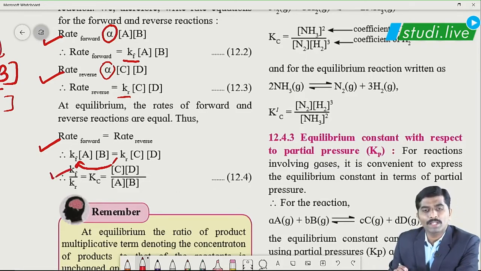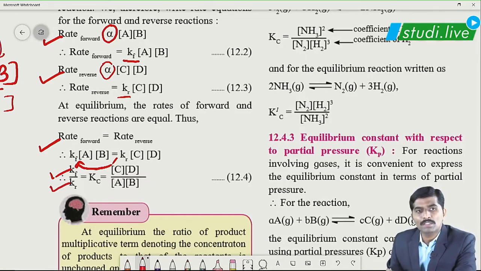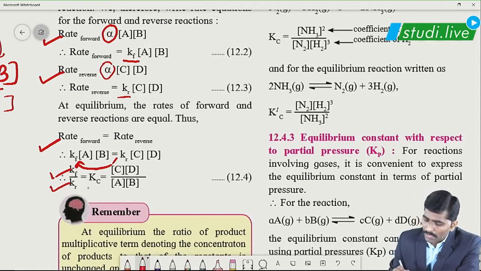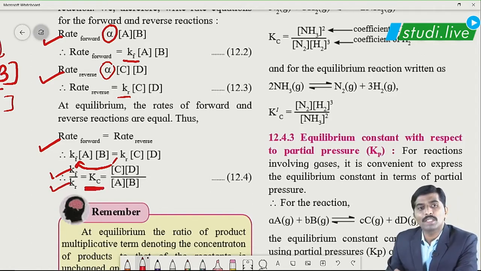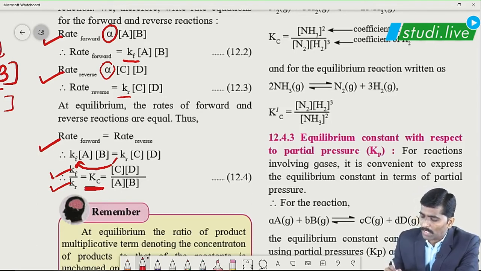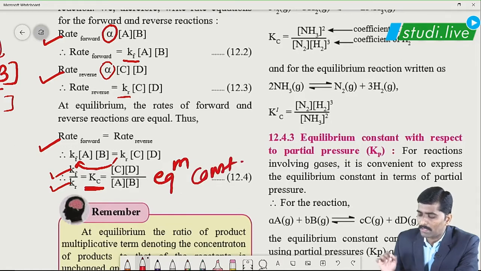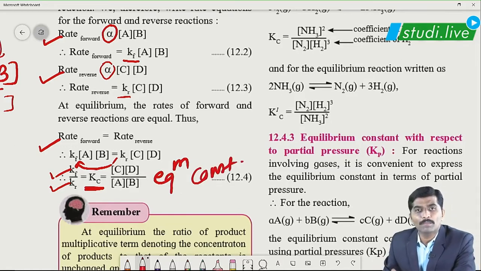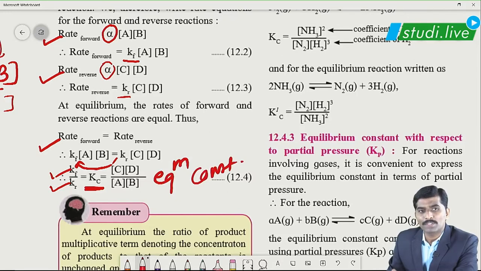But this is the constant for the forward reaction upon the constant for the reverse or backward reaction. One constant divided by another constant will give us a new constant, and that new constant we have denoted with Kc, where Kc is known as the equilibrium constant. But this is the equilibrium constant in terms of concentration.